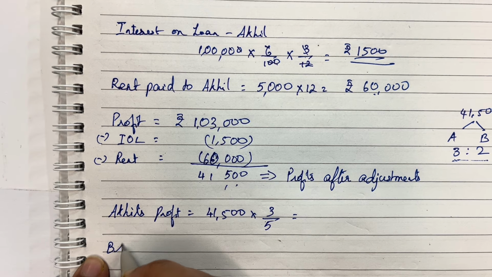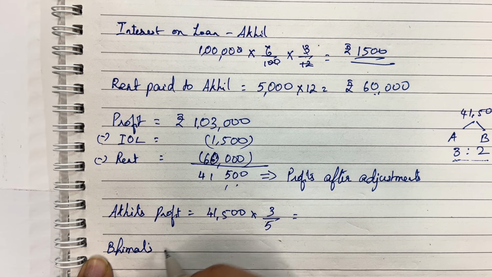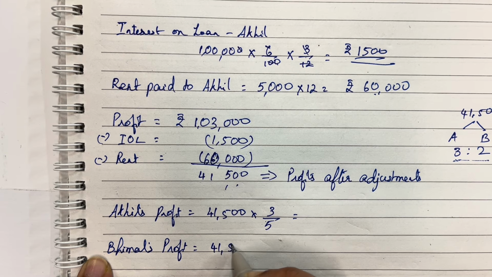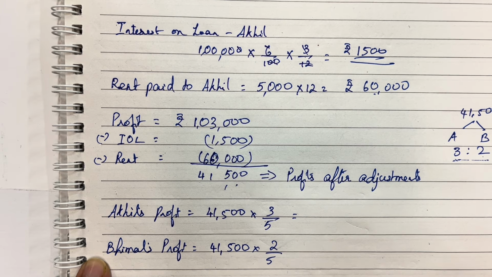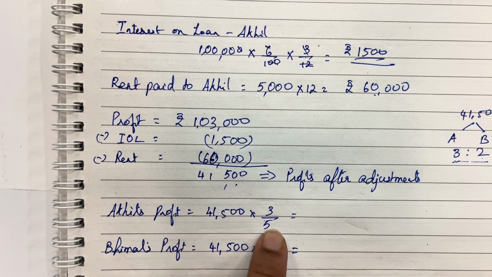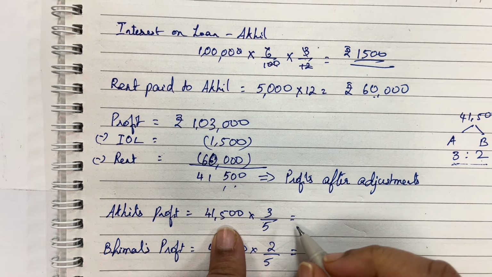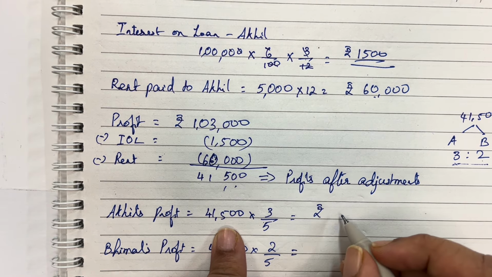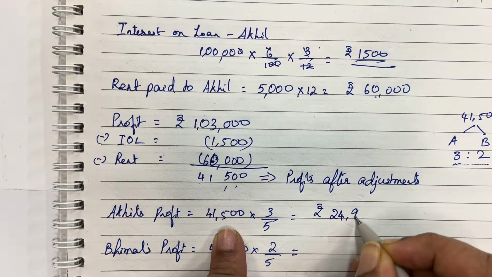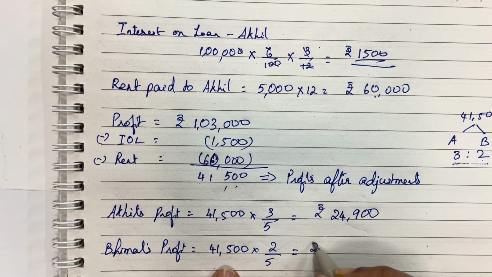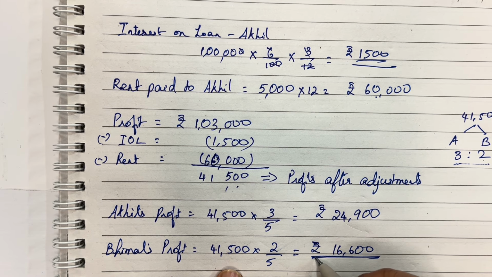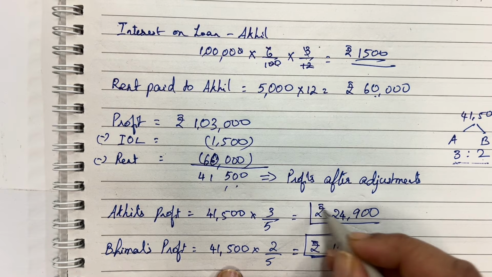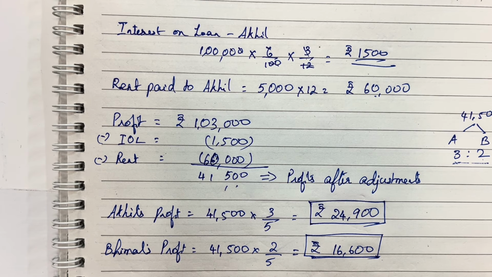And Bimal's share of profit would be again rupees 41,500 into 2 by 5, since Bimal is entitled to get 2 parts out of the 5 parts. So when we divide, Akhil's share comes up to rupees 24,900, and for Bimal it comes up to rupees 16,600. So these are the profits of the two partners, Akhil and Bimal.